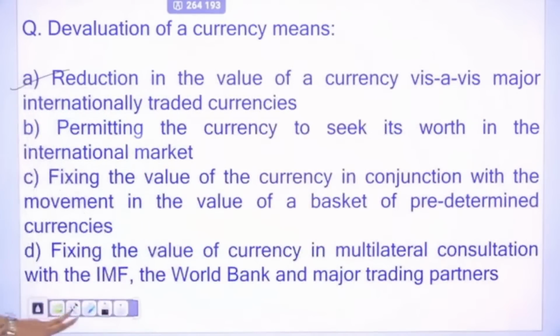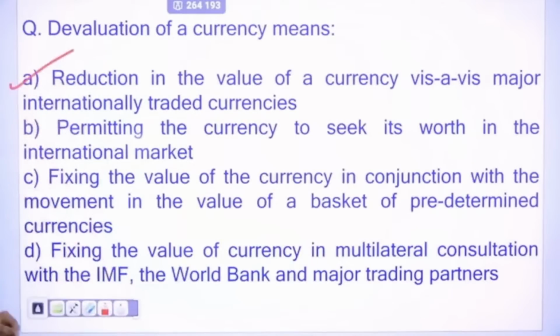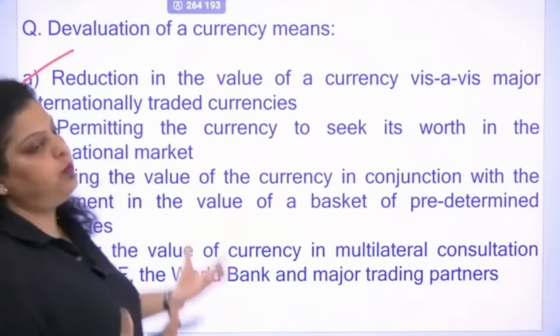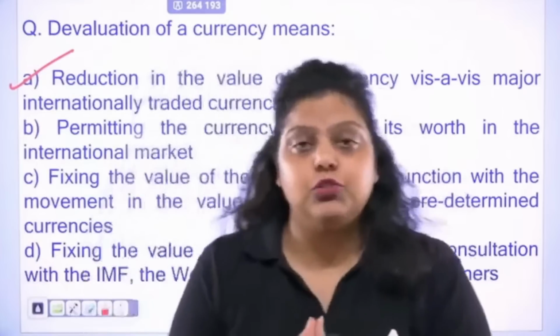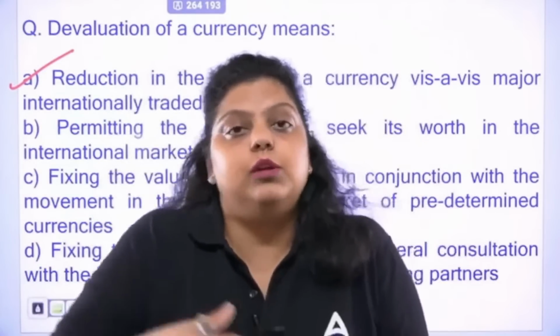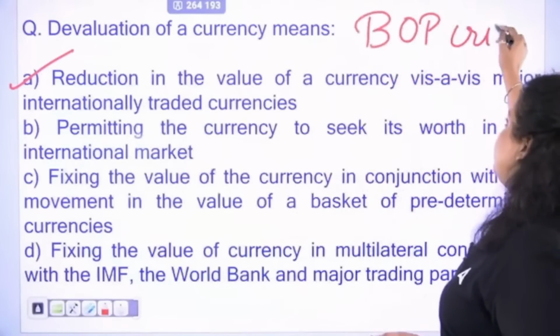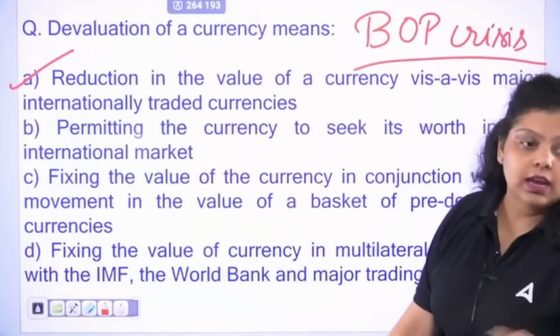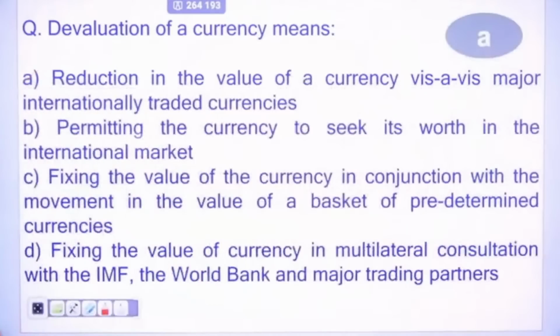It is talking about the reduction in the value of home currency, or the value of your own currency, comparatively to the international traded currencies. So this is known as devaluation. This is done by RBI to increase its exports. If you reduce the value of your home currency, it will make your products cheaper for foreign countries and they will demand more goods and services from you. When they demand more goods and services from you, you will be able to export more goods, and your foreign currency reserve will increase. RBI did this at the time of the balance of payment crisis, because we needed to earn foreign currency, and one way to earn foreign currency is to reduce the value of your home currency so that your exports will increase. So the right answer will be option A.